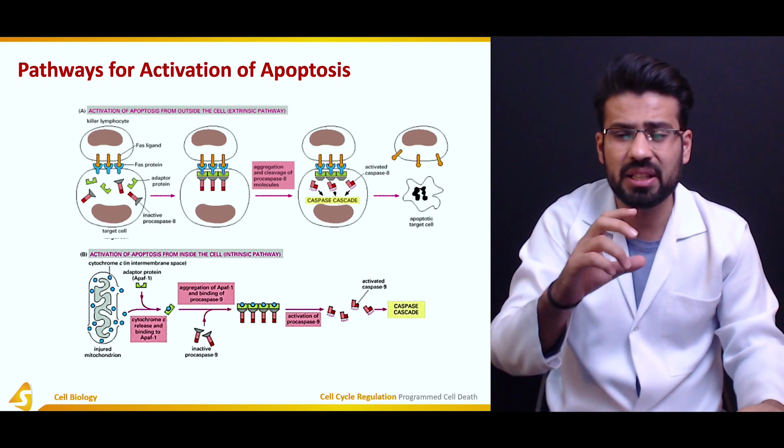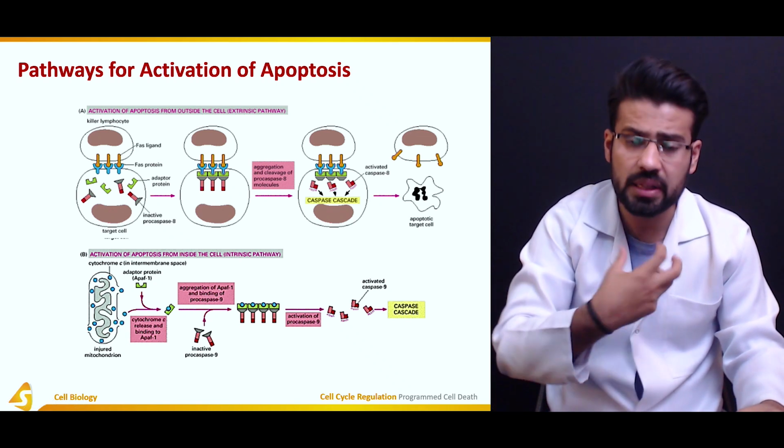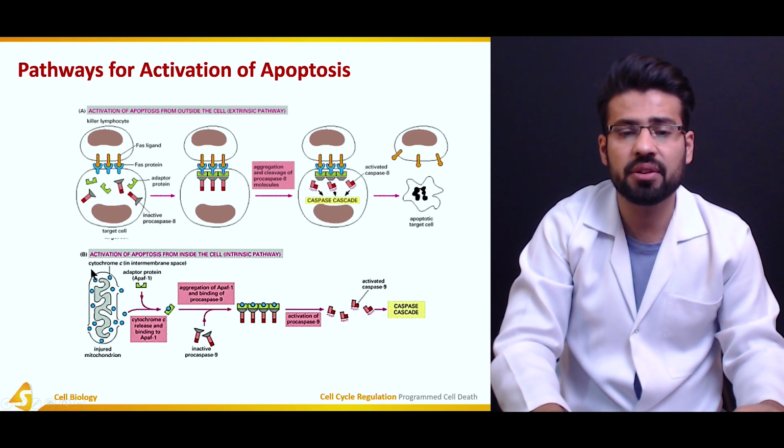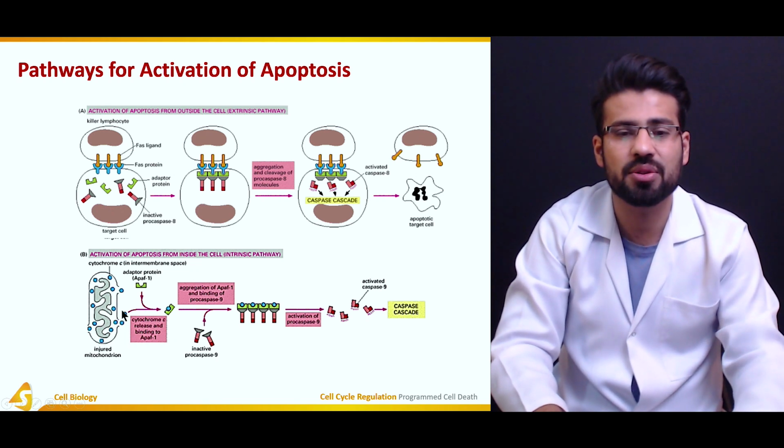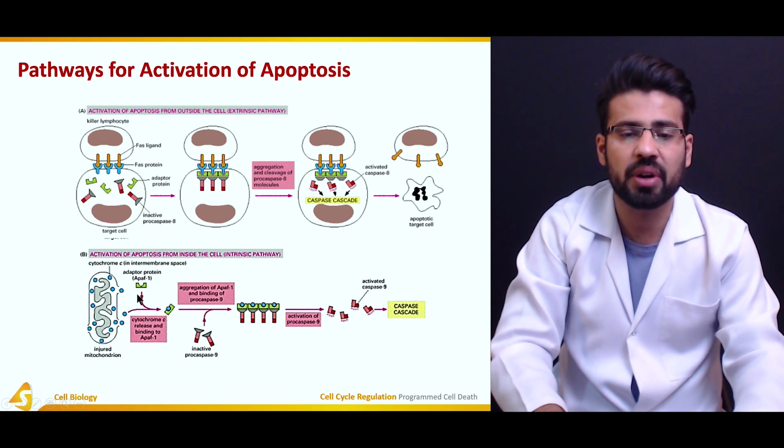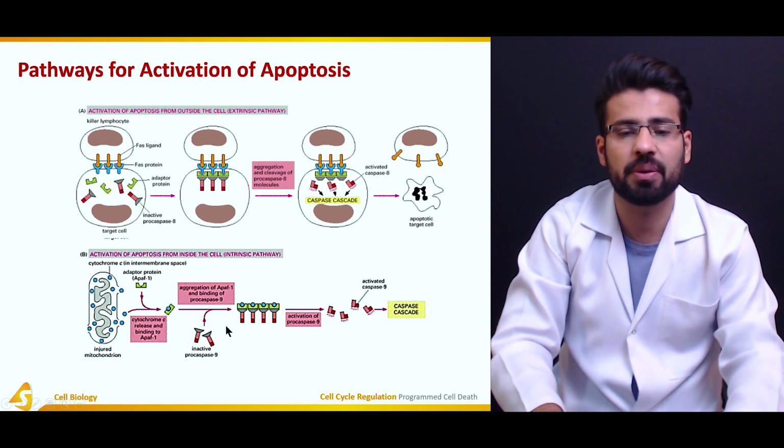Also, take the example of the intrinsic pathway. This pathway is initiated from within the cell. So what happens is we have cytochrome C. When there is mitochondrial damage, the cytochrome C is going to be released into the cytosol, where the adapter protein APAF1 is present, and they are going to bind in this particular case.